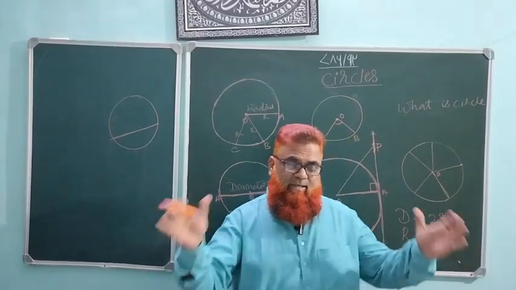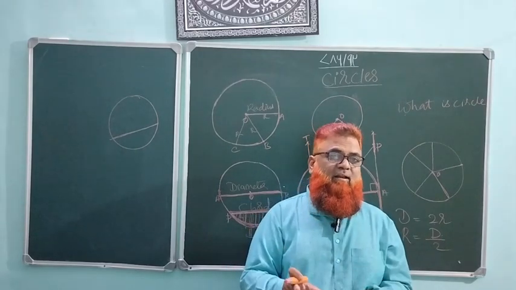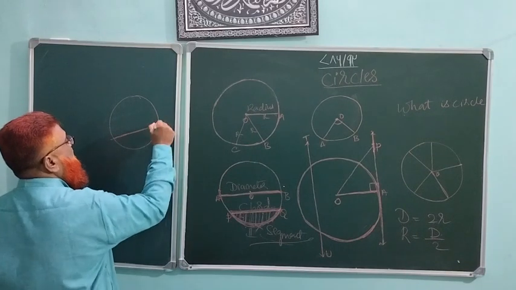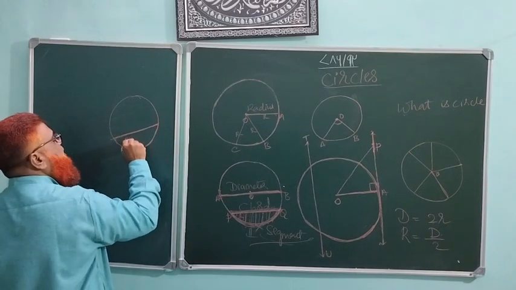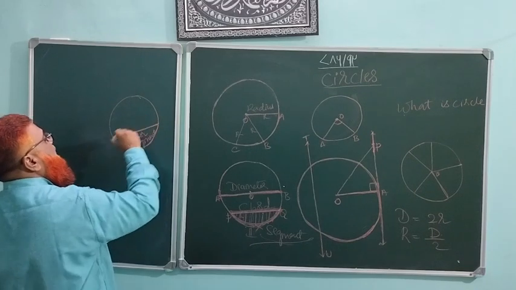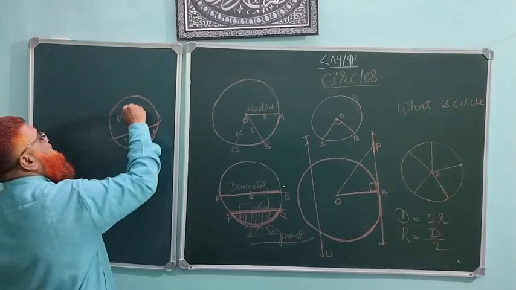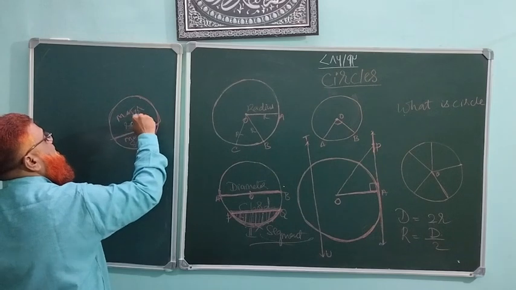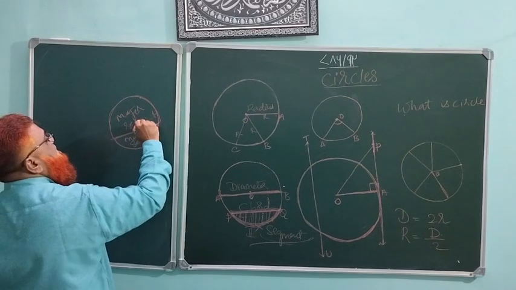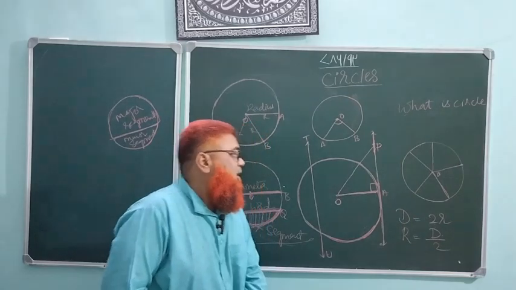Okay, a chord and a major arc represent a major segment, a chord and a minor arc represent a minor segment. Here you can see easily that it is a chord. Chord is common, but this arc is a minor, so therefore it is called a minor segment. Are you all following? And this is a major arc and a chord, we say that it is a major segment. Remember this one. This is the thing that you have to remember. Major segment. Now this is all about the segment.